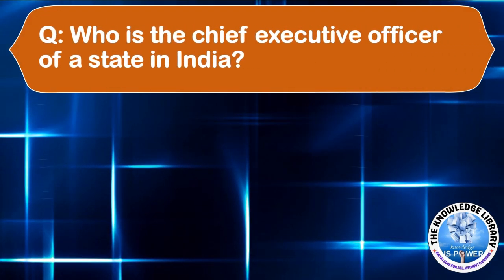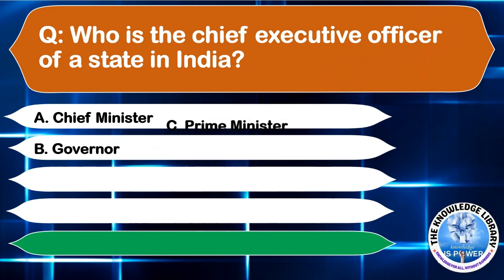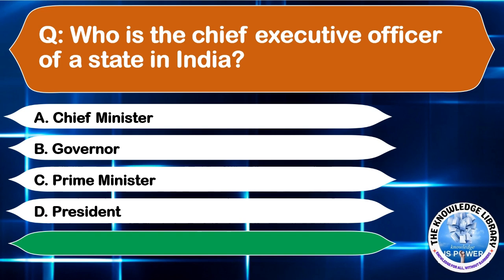Who is the Chief Executive Officer of a state in India? Option A, Chief Minister. Option B, Governor. Option C, Prime Minister. Or option D, President. The correct answer is option A, Chief Minister. Moving to the next question.